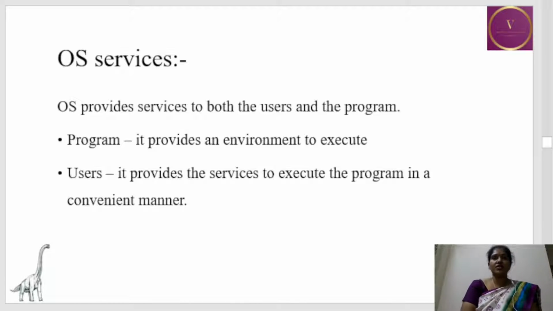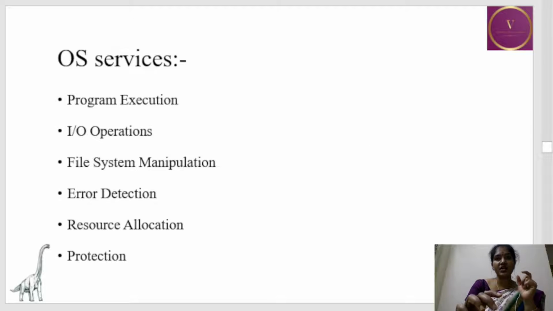OS services. So what are the services that OS provides to us? OS provides services both to the program as well as the users. From a program point of view, OS provides an environment in which the program can execute. Whereas from the user's point of view, it provides the service of executing the program in a convenient manner. So let's see what are the services that OS does.